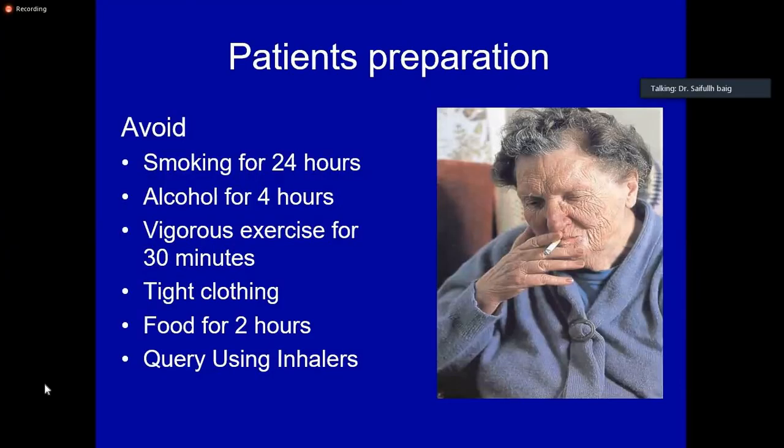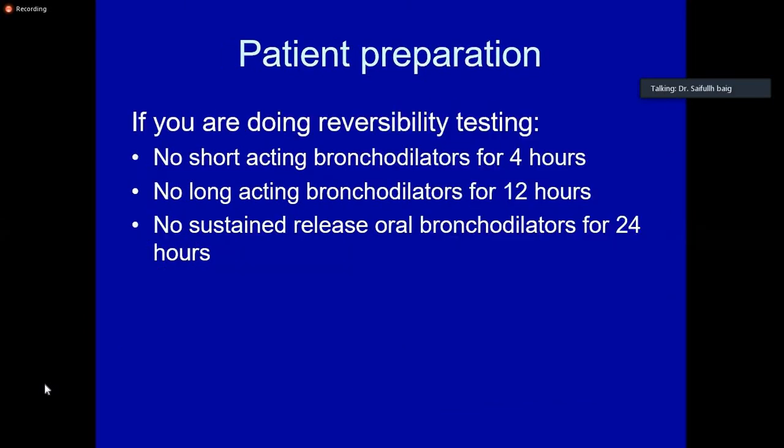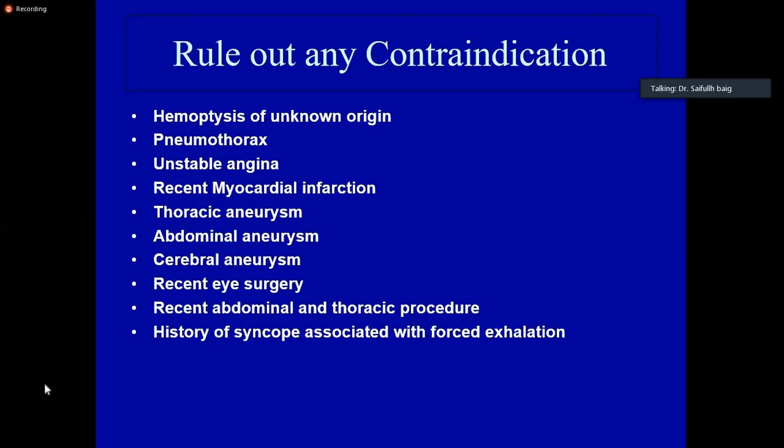So, how to prepare patient for spirometry? Patient should avoid smoking for 24 hours, should not have done vigorous exercise for 30 minutes before test, should not be wearing such tight clothing that he cannot take a deep breath in, should not have taken food for 2 hours before, because in the forceful maneuver, he can vomit. Okay. If you need to do a reversibility testing, the patient should not have taken short-acting bronchodilator for 4 to 6 hours, long-acting bronchodilator for 12 hours, sustained release bronchodilator for 24 hours.